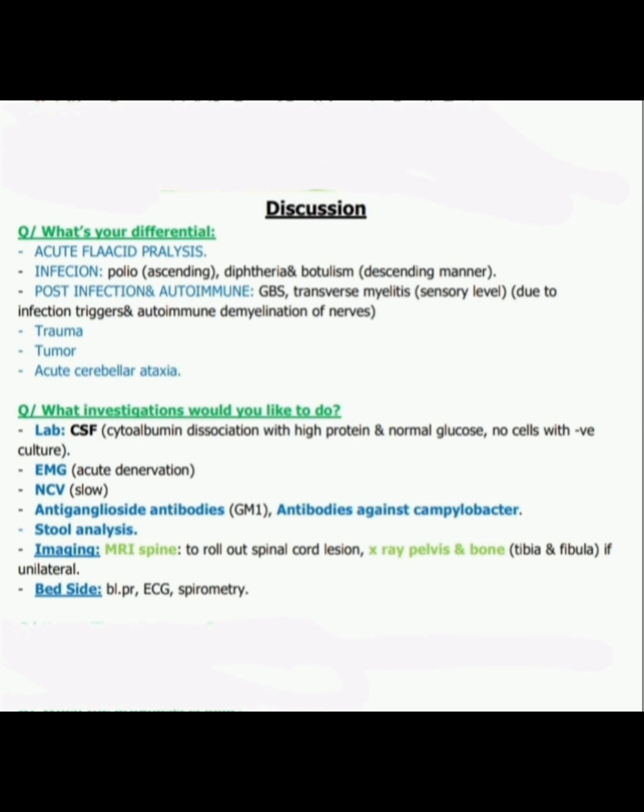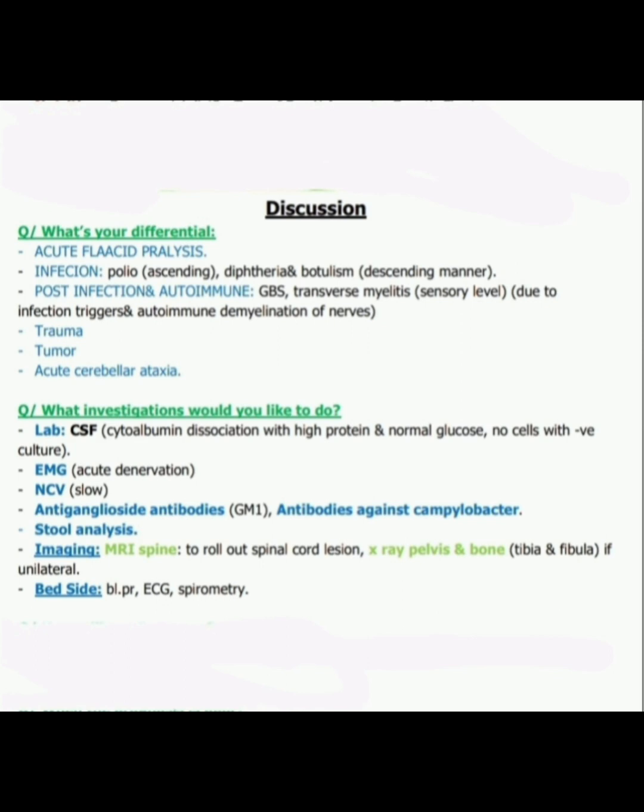Now what investigations would you like to do? Suppose that is GBS. So first we do the lab: CSF, albuminocytologic dissociation with high protein and normal glucose, no cells with negative culture. EMG, that is electromyography, acute denervation. Nerve conduction study is slow, nerve conduction velocity. Anti-ganglioside antibodies, GM1, and antibodies against Campylobacter we do. Stool analysis we do.